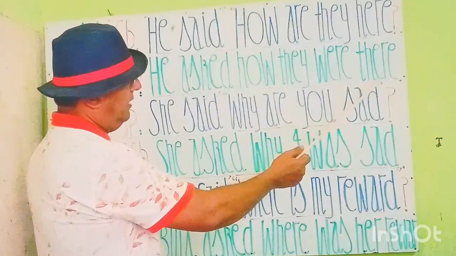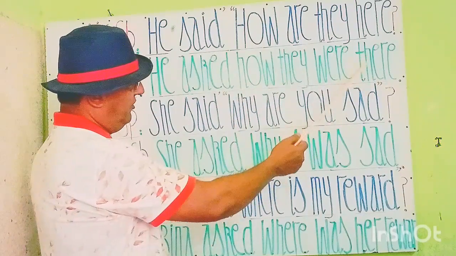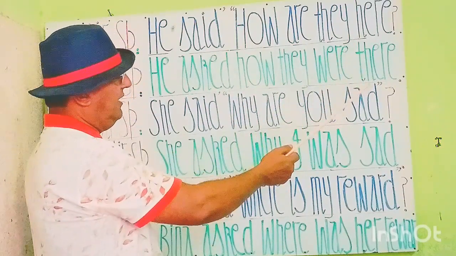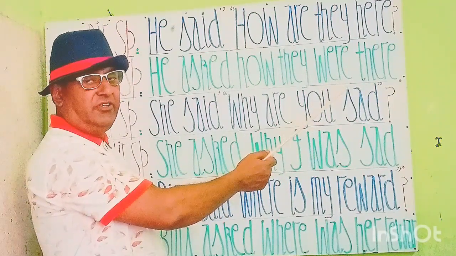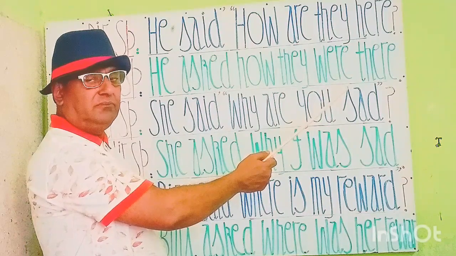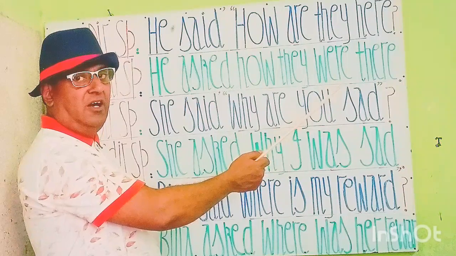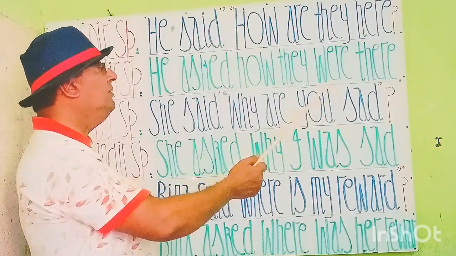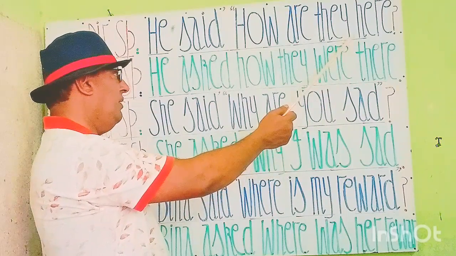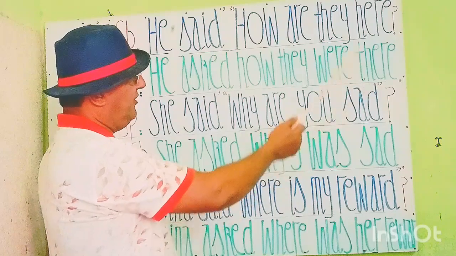And you see next, there. How they were there. You see, instead of here we write there. There are specific or certain words that should be replaced by rules: here will change to there, now will change to then, today will change to next day, yesterday will change to previous day. So these certain words must be changed by rules. So we write here there instead of here.